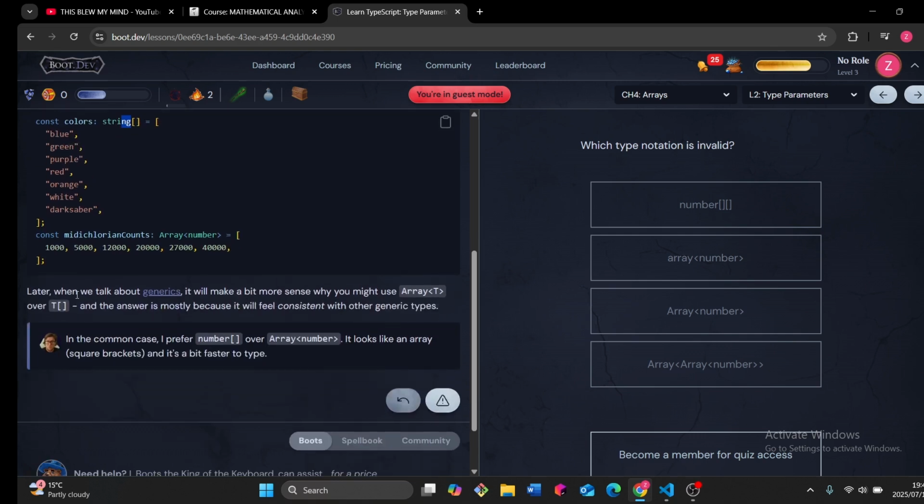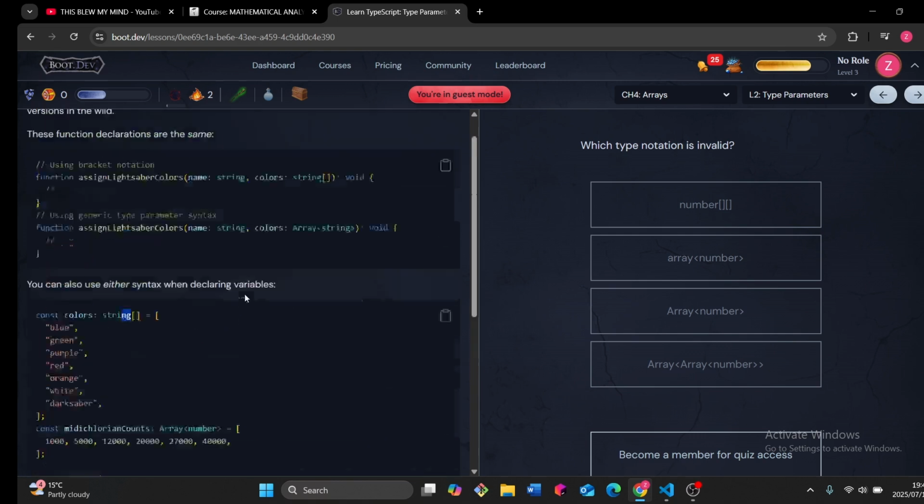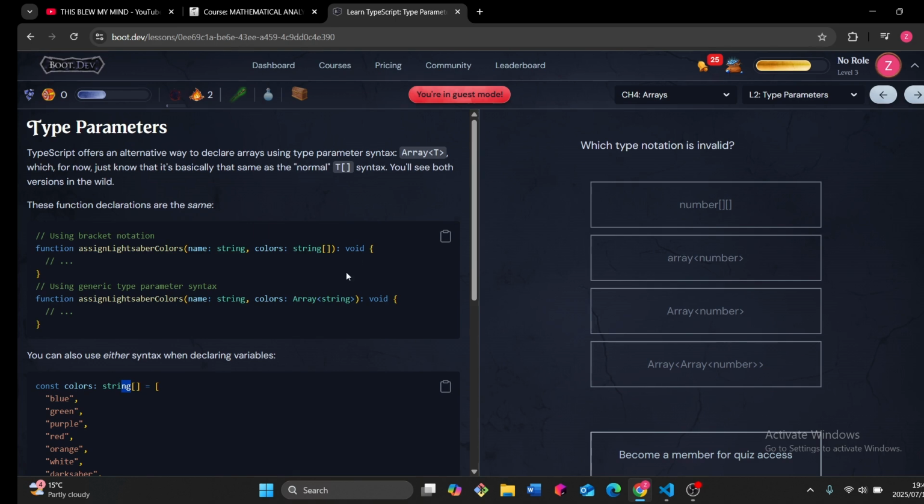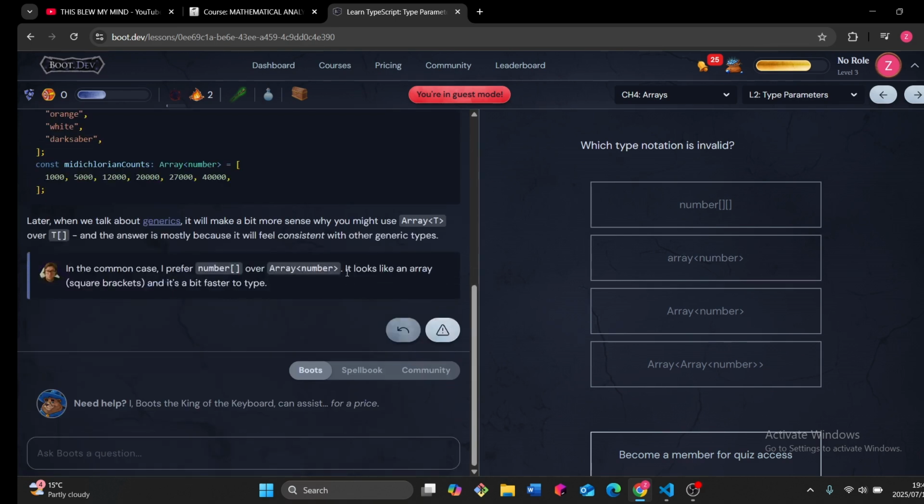Okay, later we'll talk about generics. This looks like generics because I've done a little bit of generics. It will make a bit more sense later why you might use Array, and the answer is mostly to feel consistent with other generic types.